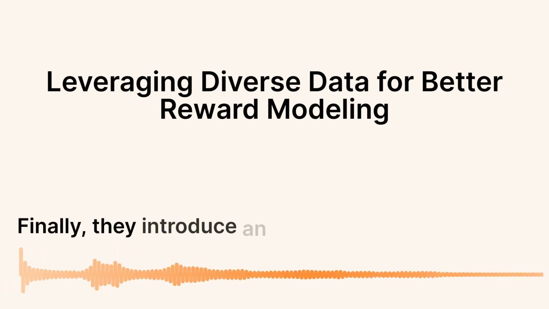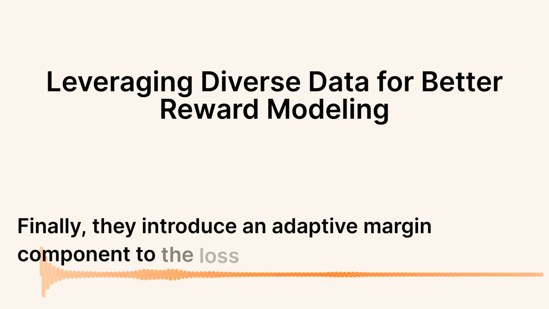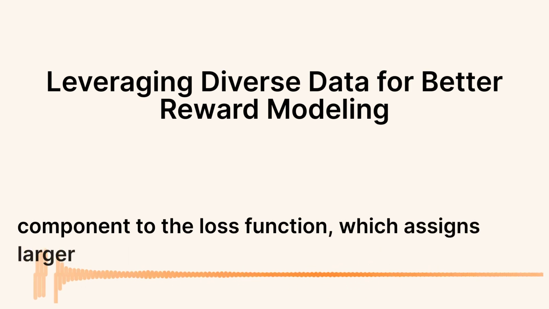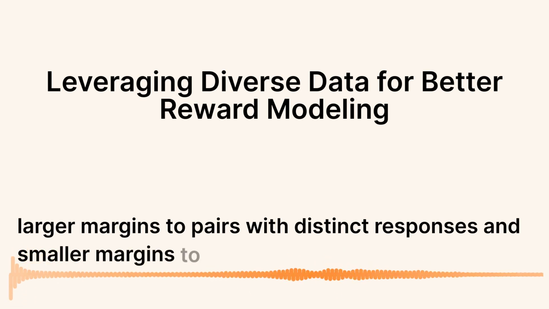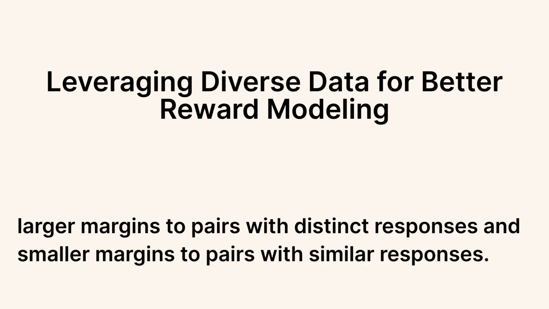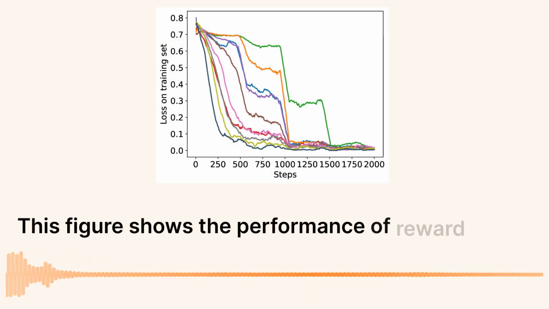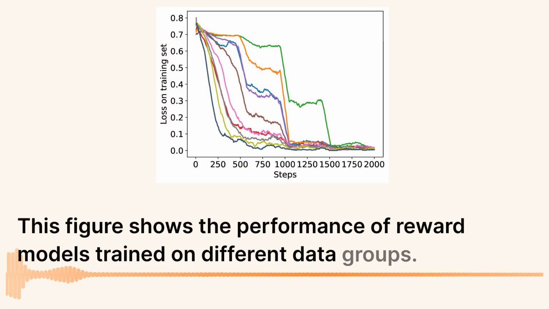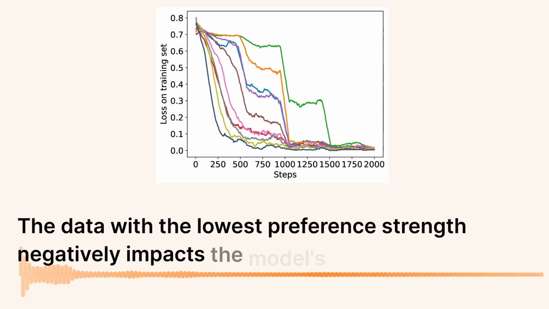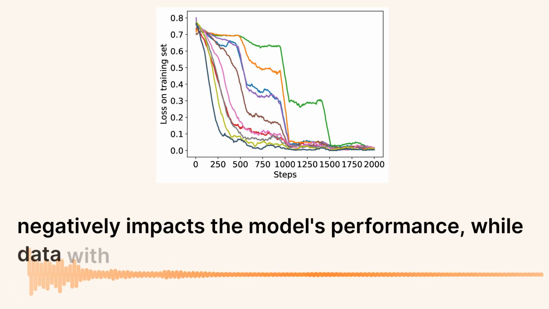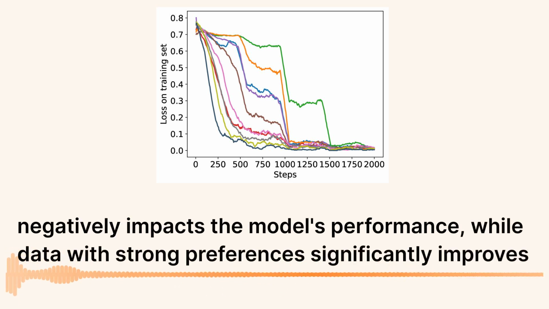Finally, they introduce an adaptive margin component to the loss function, which assigns larger margins to pairs with distinct responses and smaller margins to pairs with similar responses. This figure shows the performance of reward models trained on different data groups. The data with the lowest preference strength negatively impacts the model's performance, while data with strong preferences significantly improves it.